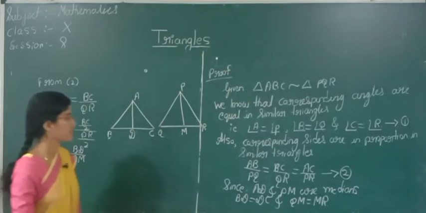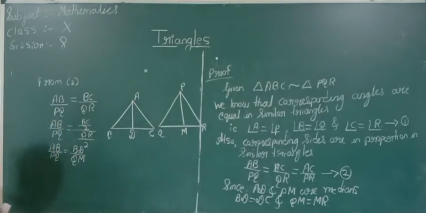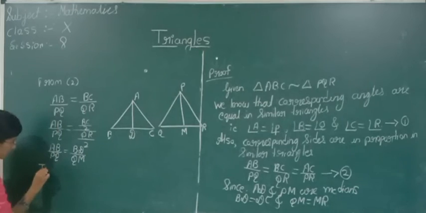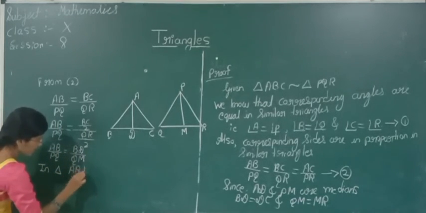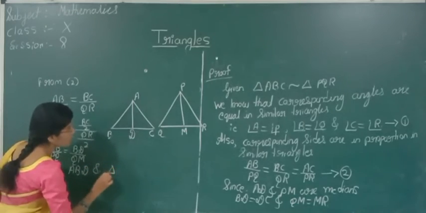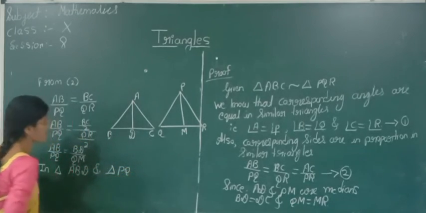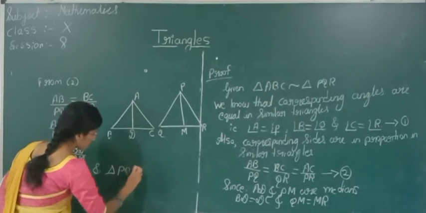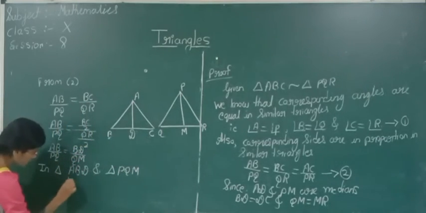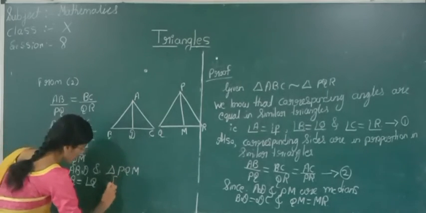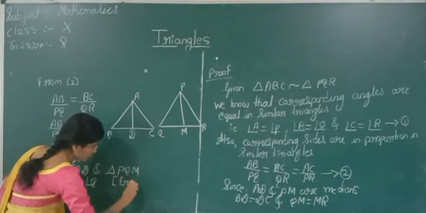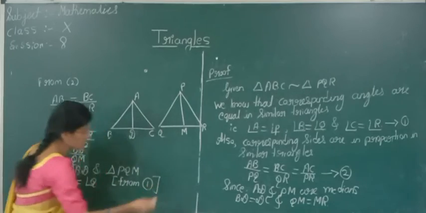Now see here, in triangle ABD and triangle PQM, what can we write? Angle B is equal to angle Q, right? That is from 1.